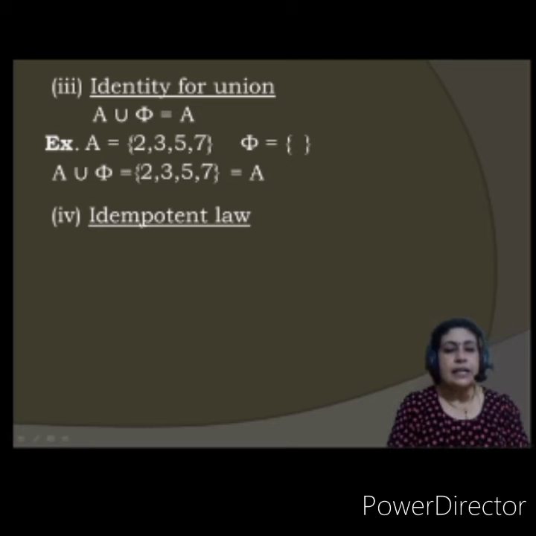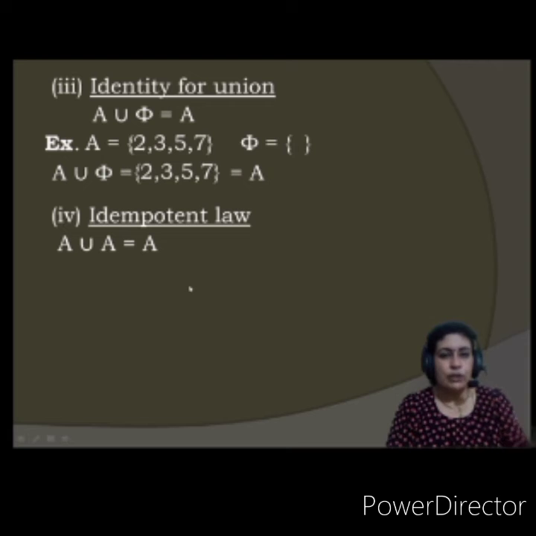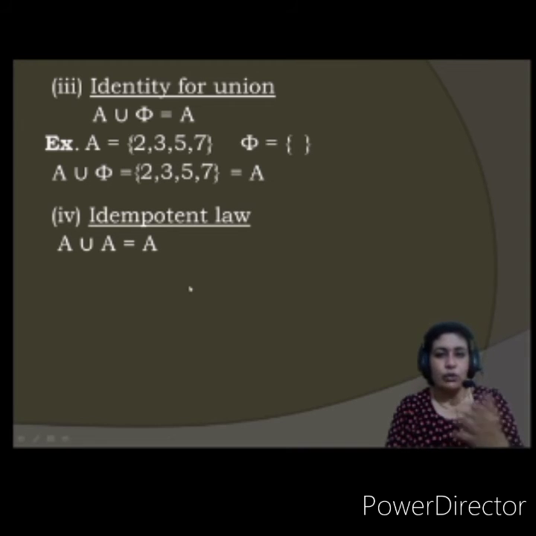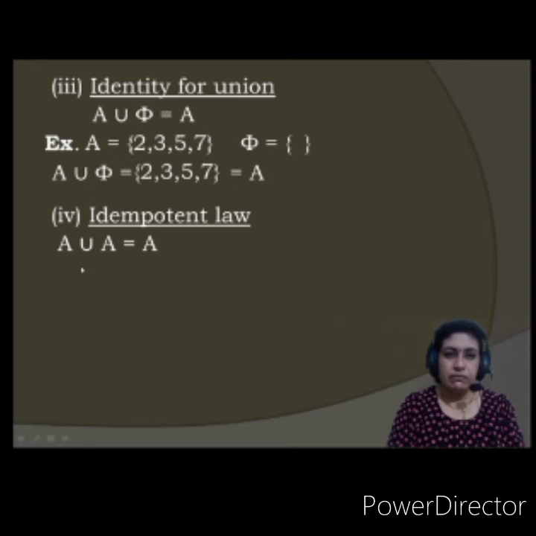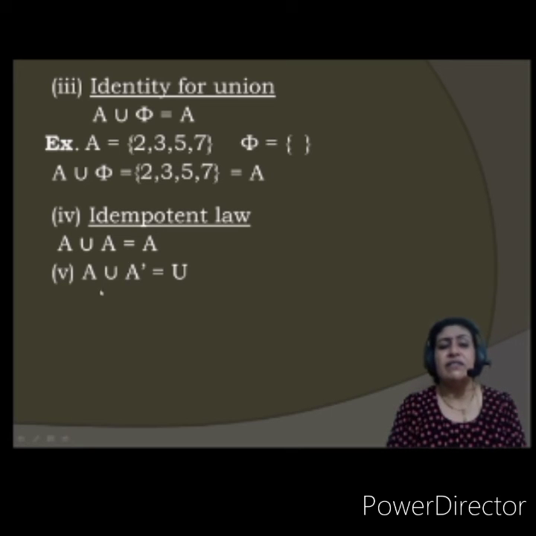Next is the idempotent law. What does this mean? See, A union A is always A. Like addition, 2 plus 2. Like this, whatever way you do it, you get the answer. So union of a set with itself is going to be the set itself, right?